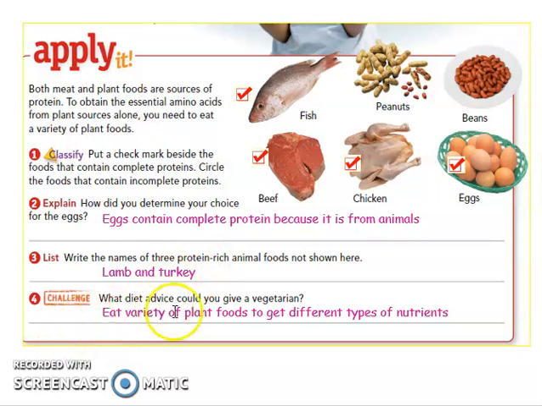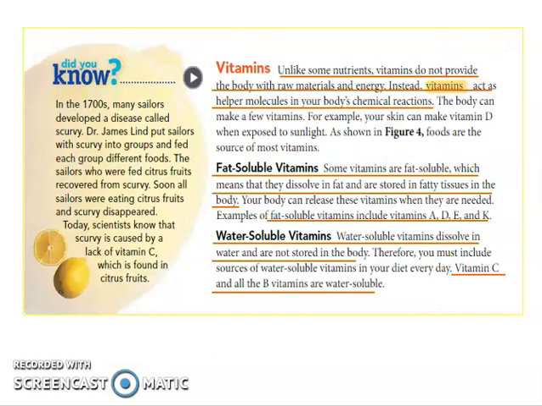Number four, what diet advice could you give to a vegetarian? Remember, a vegetarian is only eating vegetable sources of food. So remember, plant is an incomplete protein. So for them to get the full potential of nutrients from the protein, they need to eat a variety of plant foods to get different types of protein. Okay? So let's go to the next part.